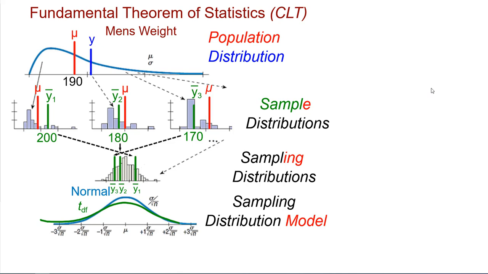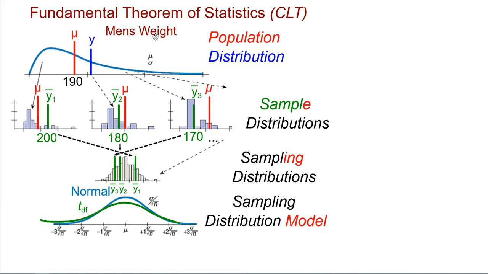All right, so we talked about the fundamental theorem of statistics and the central limit theorem over and over again. What it tells us is that even when the population is skewed, unimodal, bimodal, multimodal, uniform, anything, anytime that the population distribution is not normally distributed like this one, we'll say that this is men's weight. So again, it's going to be skewed to the right, maybe not this much skewed, but I'm using the same graphic for everything.